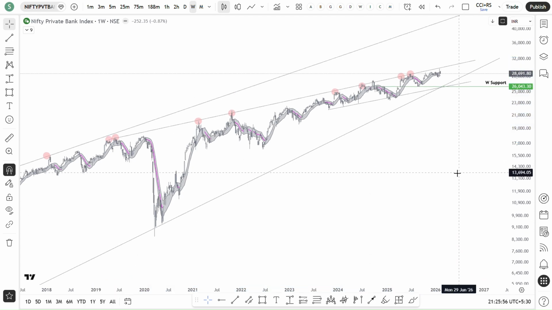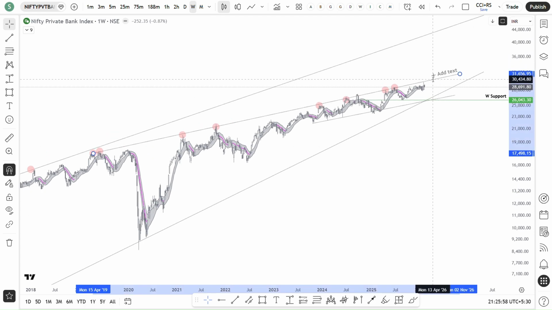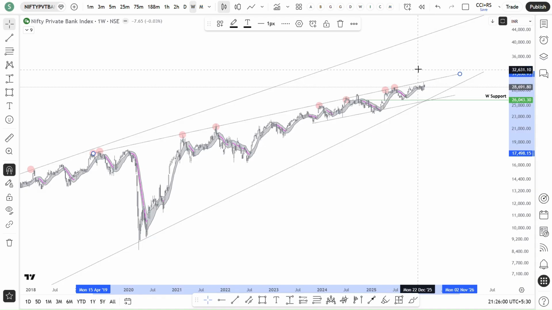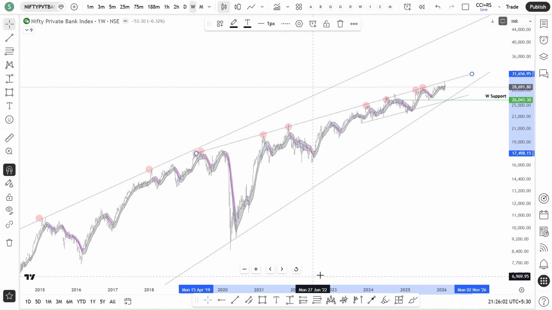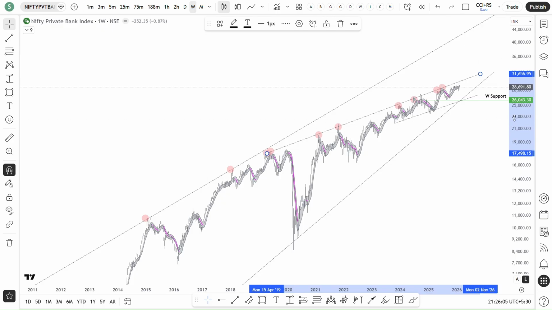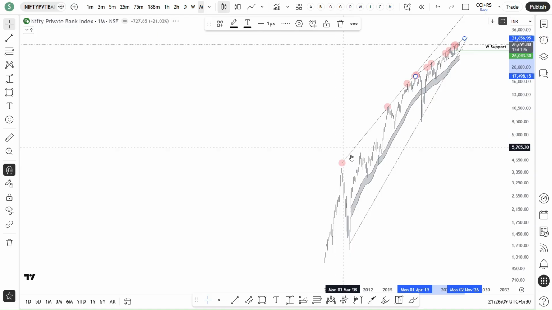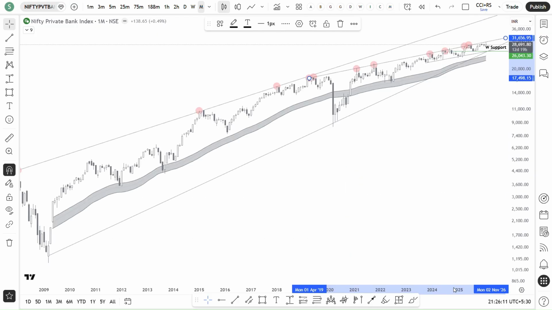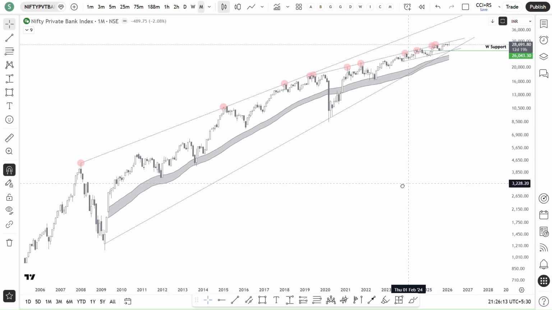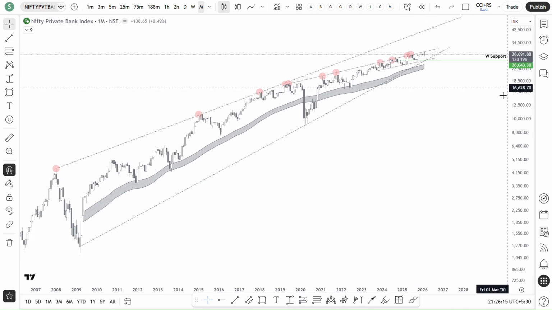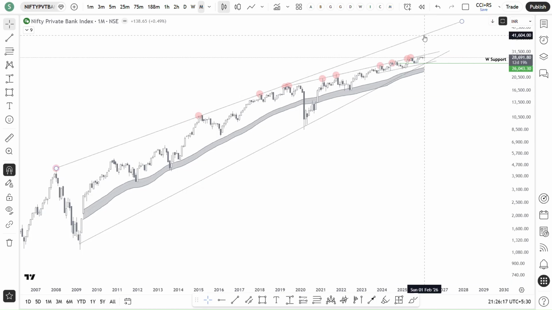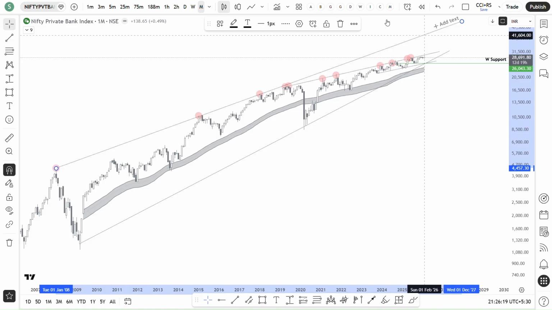If it breaks this trend line, then there is not much resistance actually. There is no immediate resistance on the top side. Then obviously the next immediate resistance is this trend line only, which will be a big thing for private banks actually.